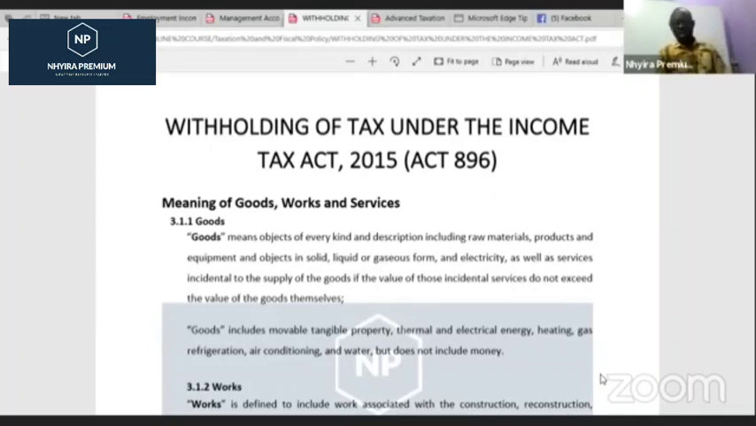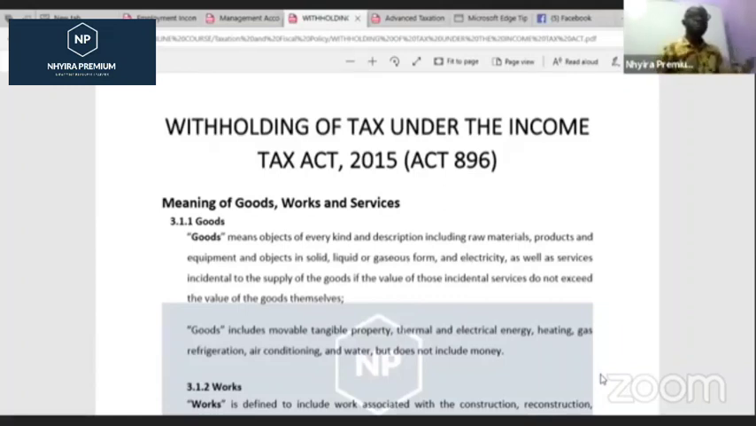So, Withholding Tax Administration in Ghana. Like I said, this is one of the critical areas that we must understand when it comes to taxation in Ghana. But a big question we ask ourselves is, why is it something that we need to look out for? Why is it something that we need to be thinking about?